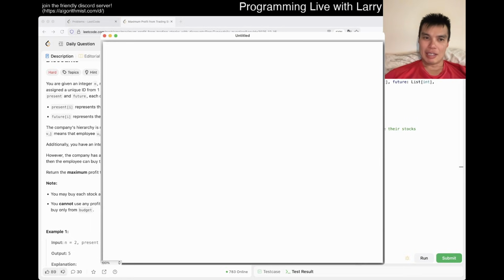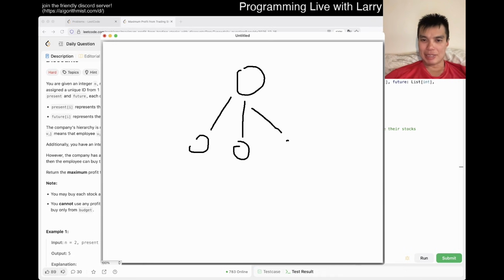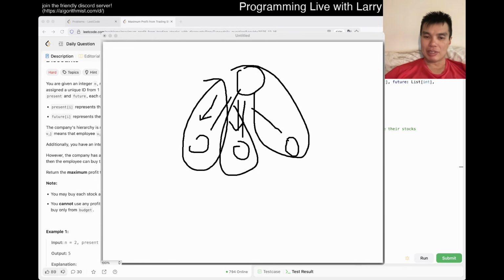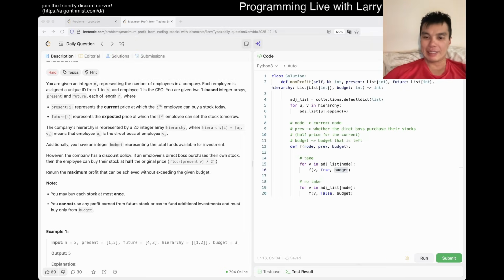The thing is that you have a node here. I'm using a touchpad, so it's terrible, right? So you have like 3 children. The problem is that if you go down here with some budget parameter, here you have to figure out how much is left after using all of the left side or whatever, and then here, and then here. So you have to be a little bit more clever than that. You have to store the states in a way such that you could take this into account, right?